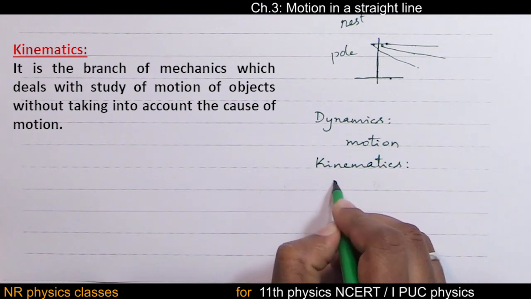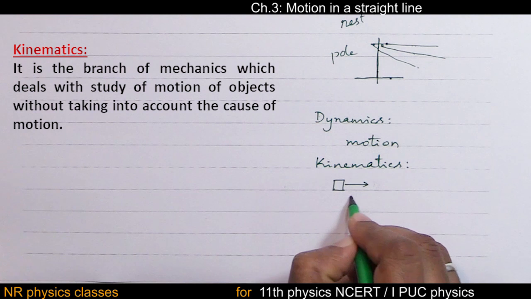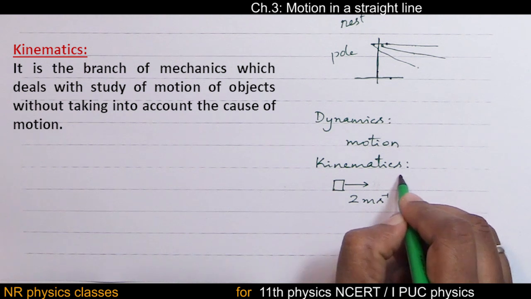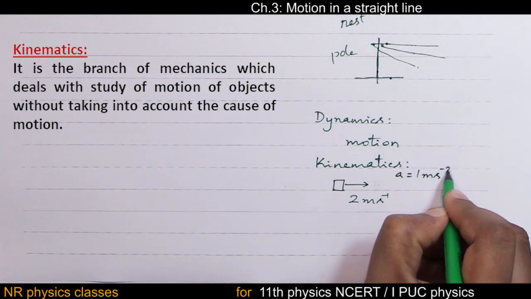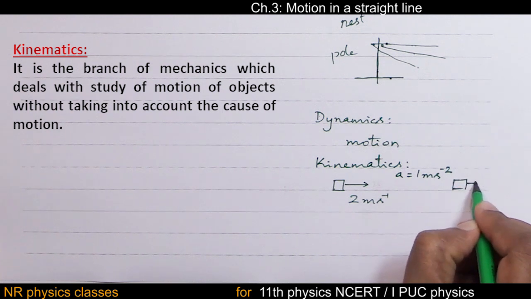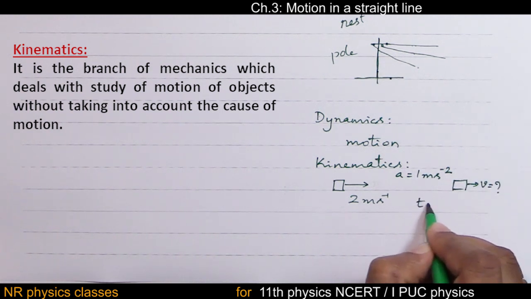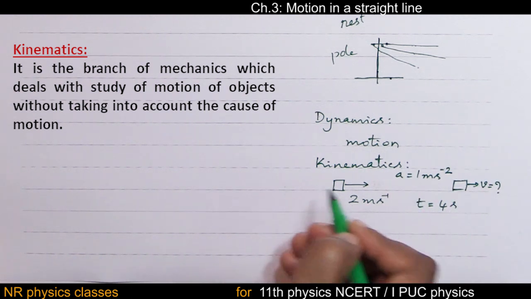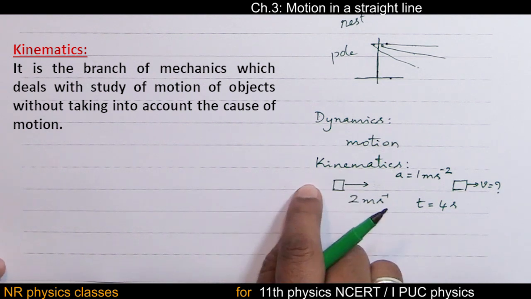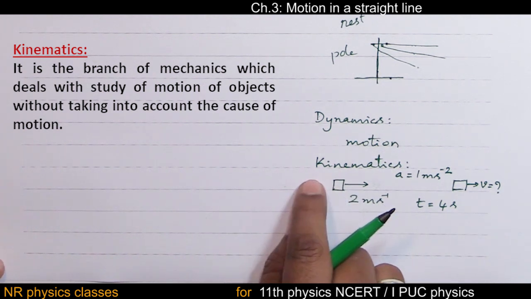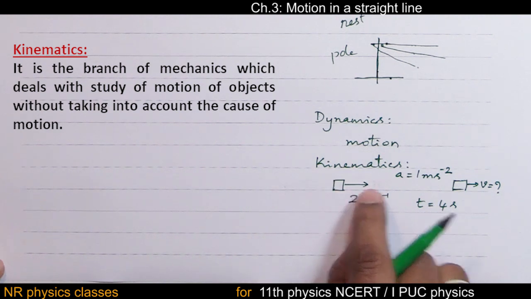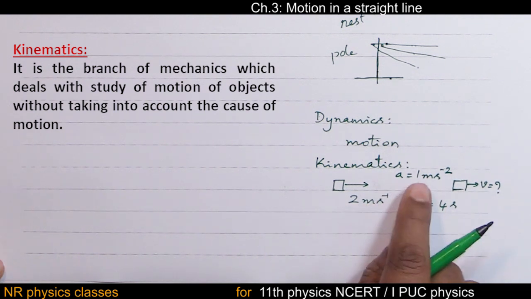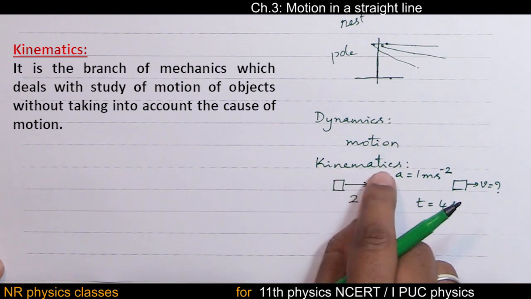Something like this. This body is moving with 2 meters per second. Under the acceleration a equal to 1 meter per second square, what is the final velocity in 4 seconds? See, we are not worried about the cause of the motion. The cause of the motion could be force. Force is pushing this, but we are not worried about the force. So we consider initial velocity, time, acceleration, and that's a problem under kinematics.